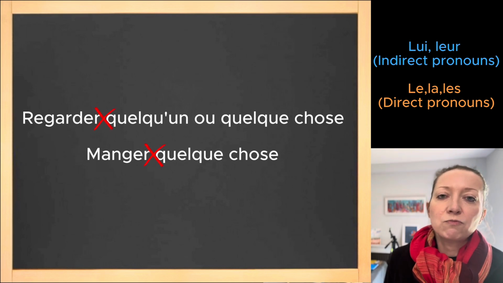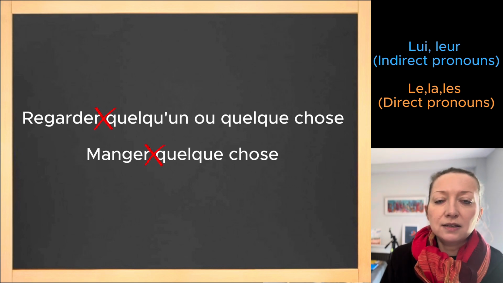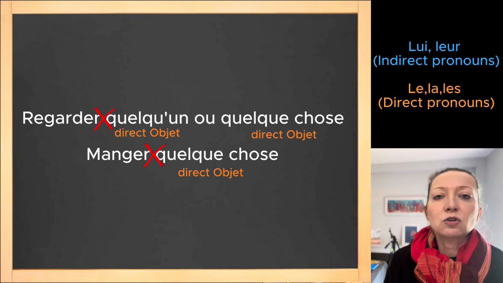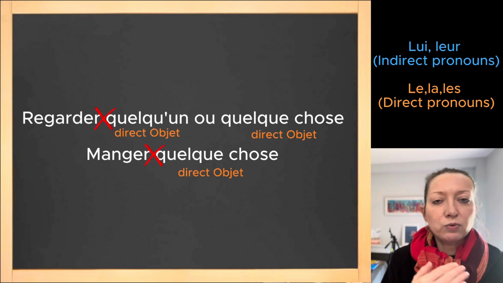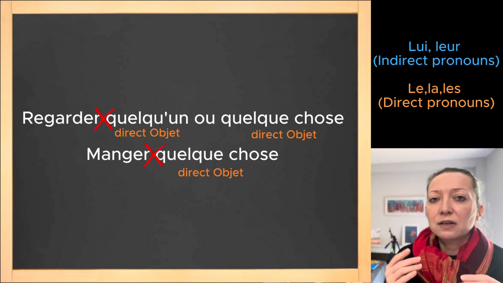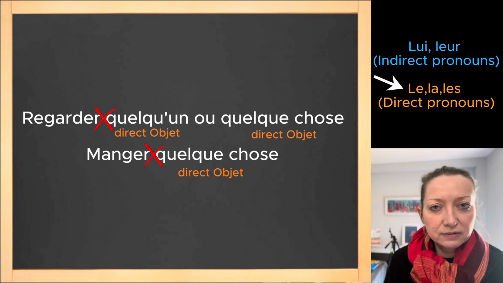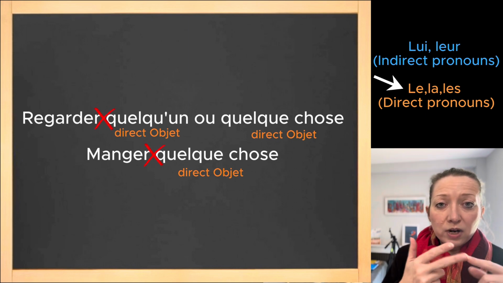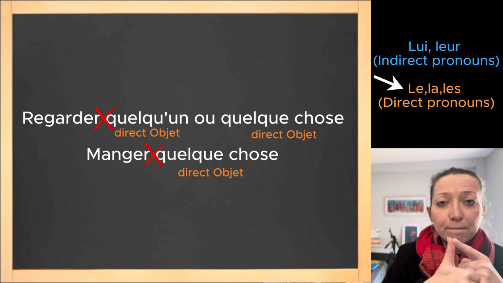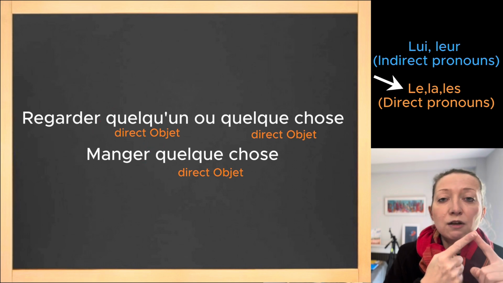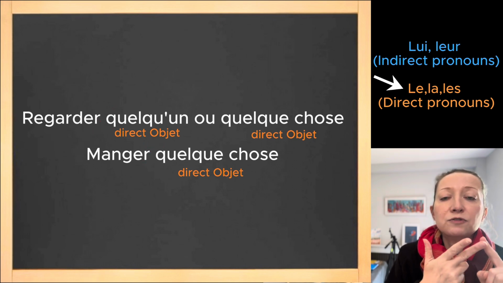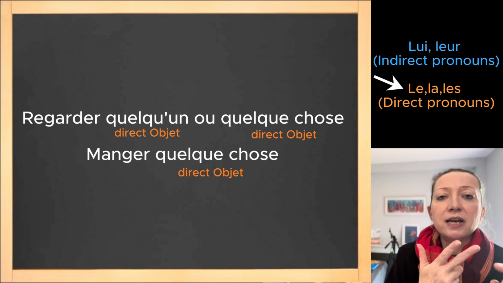No preposition means that the quelqu'un is going to be a direct object. Direct object, we will want to swap it for a direct pronoun, which is going to be le, la ou les. Le, singular masculine, la, singular feminine, les is feminine and masculine, there's no difference there, and it's plural.